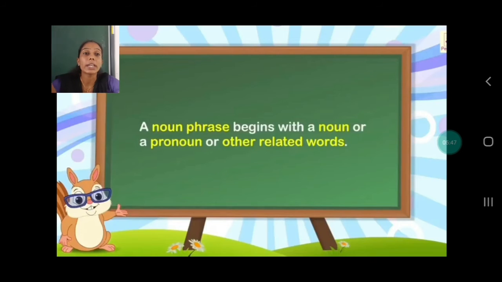Now what do you mean by a noun phrase? A noun phrase begins with a noun or a pronoun or other related words. So in short, a noun phrase does the work of a noun in a sentence. You know what is the role of a noun? Yes, it is a naming word, isn't it? Noun means it's a naming word. So a noun phrase means a group of words, but there is a noun in that particular phrase. It begins with a noun, or it can be a pronoun or other related words.